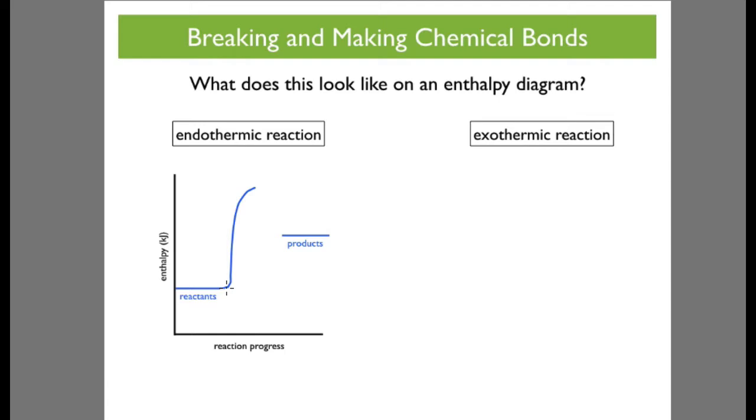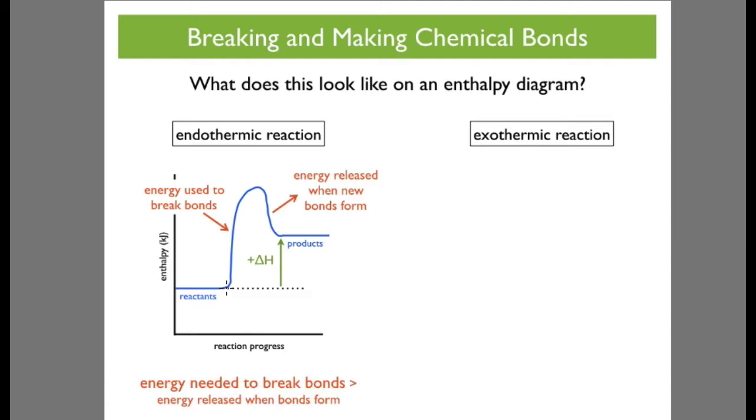And so, first of all, energy is used to break the bonds. Then energy is released when new bonds form. And the difference between the enthalpy of reactants and the enthalpy of products is going to be positive in the endothermic reaction. The energy needed to break the bonds is greater than the energy released when bonds form.